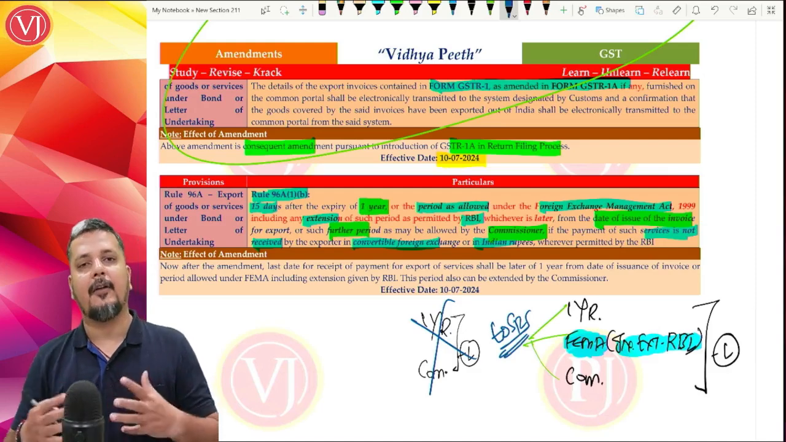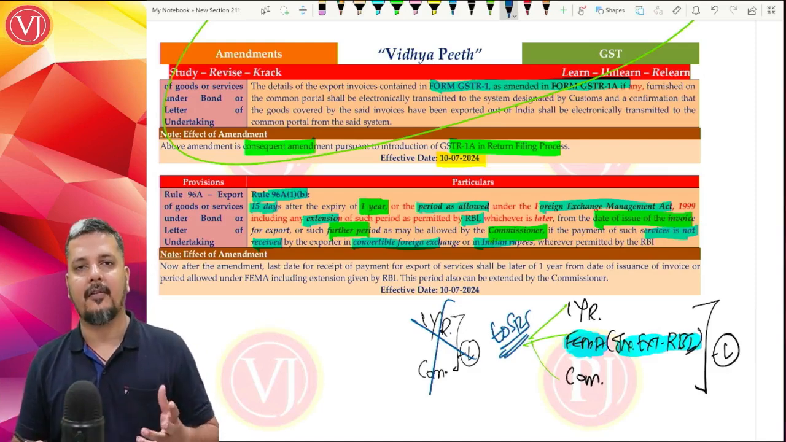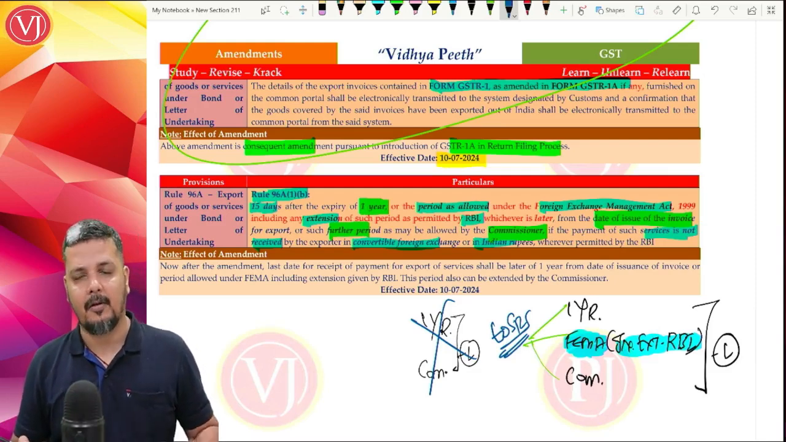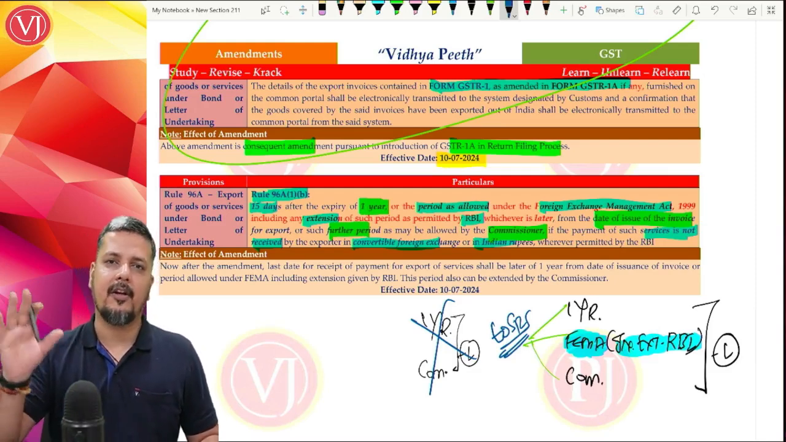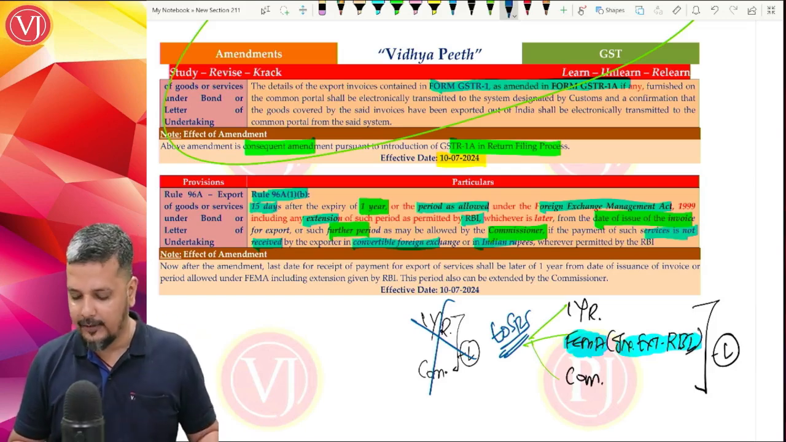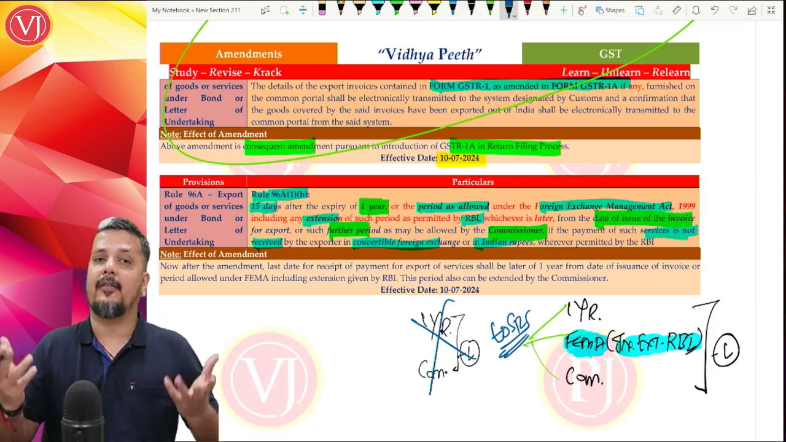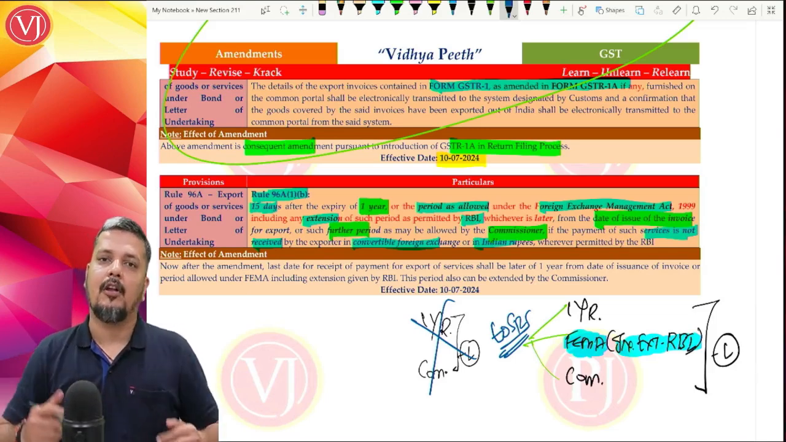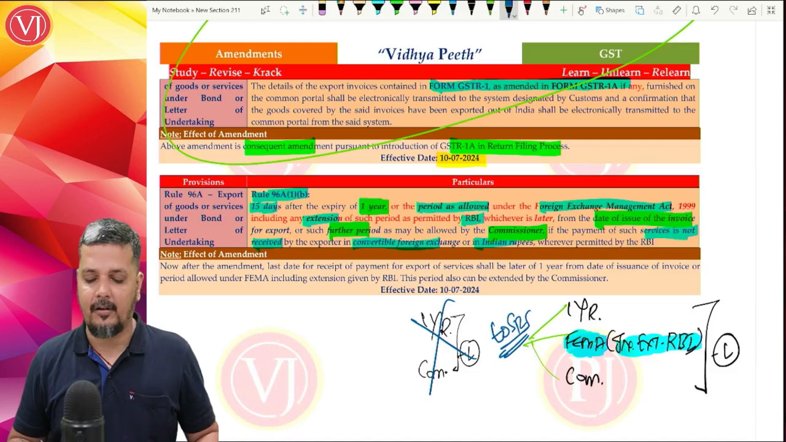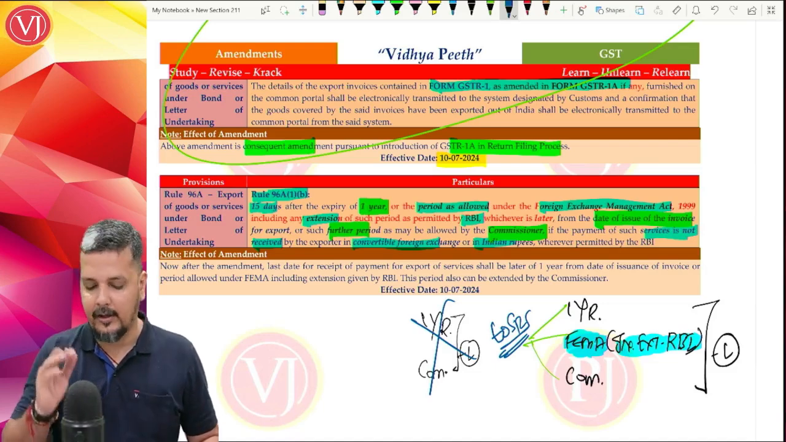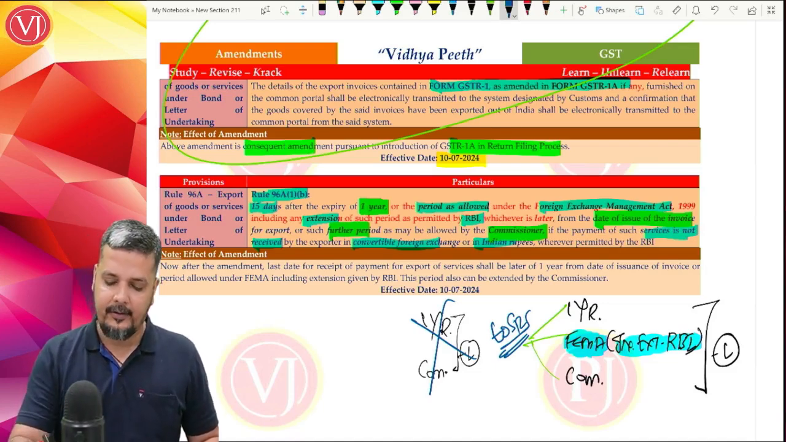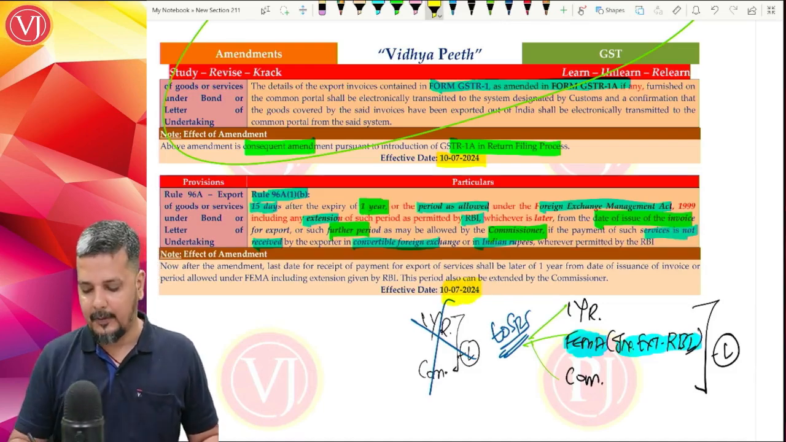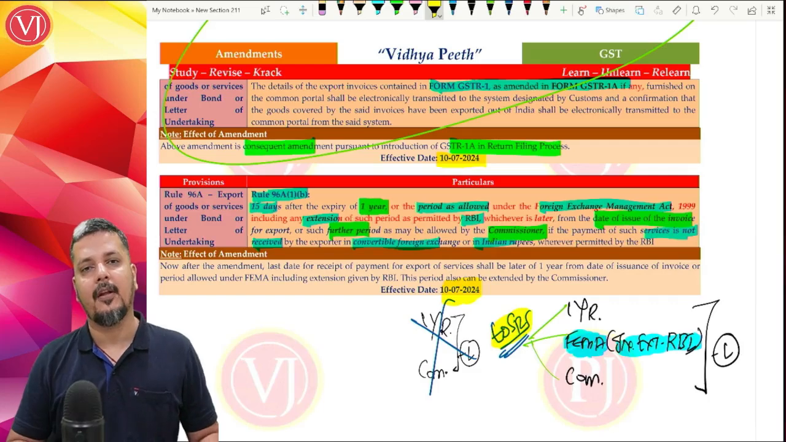If RBI has extended the time limit for another 1 year, you can get that payment within 2 years. Normally you have to get convertible foreign currency, and wherever allowed, Indian rupees. If you don't get it, it will not be treated as export of services, and after that time limit is over, within 15 days you have to pay the tax with interest, and you will not get any export benefits. You will not at all get any export benefits. This amendment is effective from 10th of July 2024, and it specifically deals with export of services.